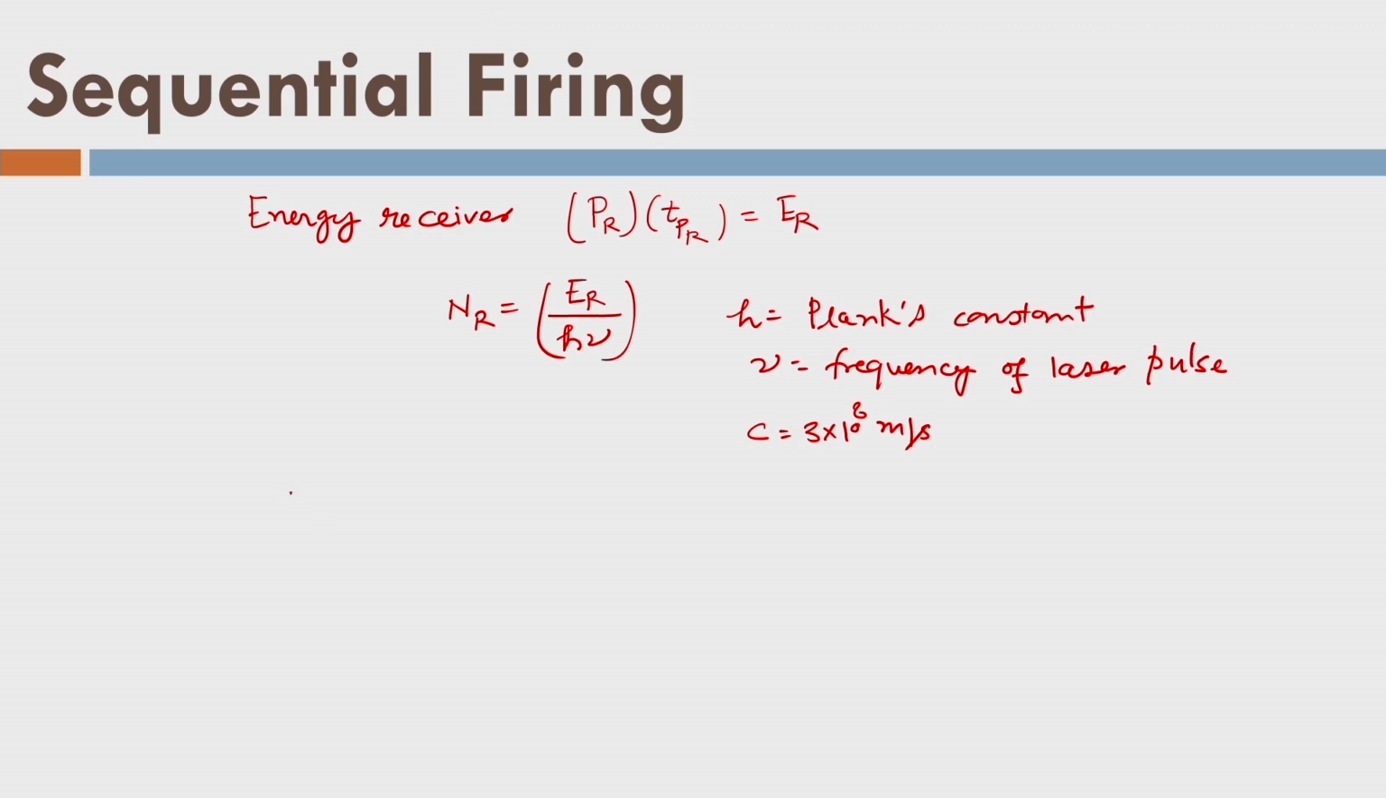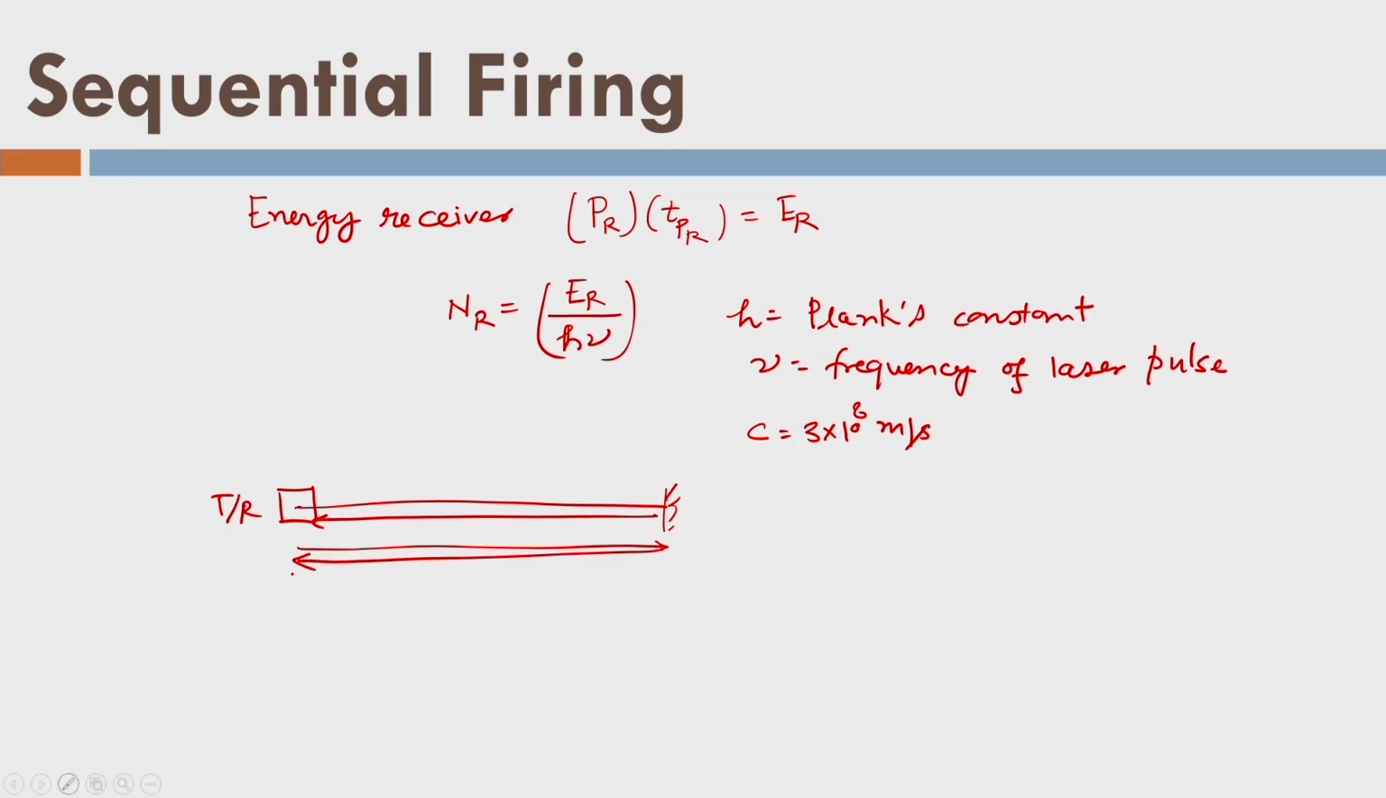One pulse is fired by a transmitter receiver assembly here, interacts with the surface, comes back, and then we fire the next pulse, it interacts, comes back. This process is called sequential firing. Because of this sequential firing, we have certain limitations.